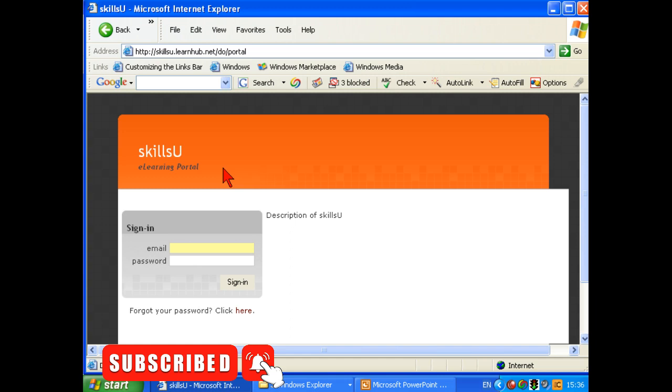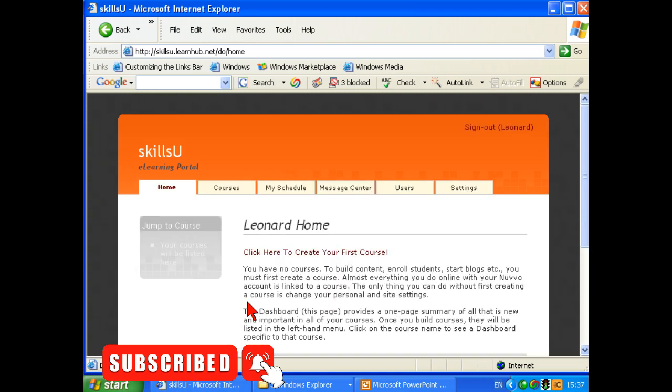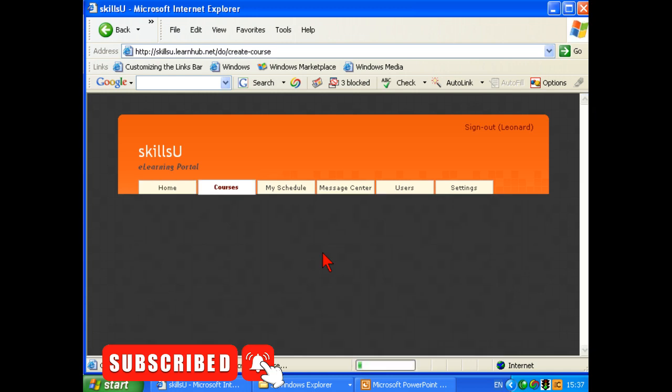So here we are. I've gone to SkillsU learnhub.net and I'm going to sign in with my email and password. And here we are, having logged in. I'm going to click on here to create our first course. And we'll wait for the course creation page to come up.